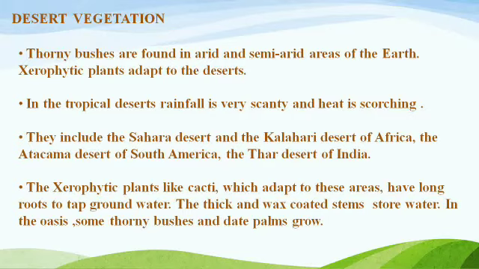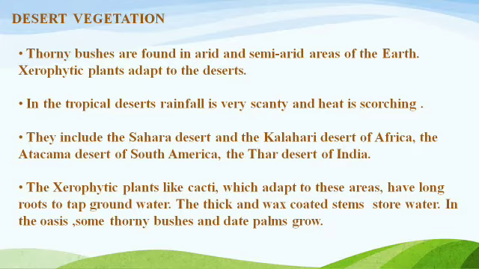Now let's come to another topic, that is desert vegetation. By the desert you are correct to visualize those areas where we have scanty rainfall and low vegetation. So thorny bushes are found in arid and semi-arid areas of the earth. Xerophytic plants adapt to the deserts. In the tropical deserts, rainfall is very scanty, as you all know, and the heat is scorching. They include the Sahara Desert and the Kalahari Desert of Africa, the Atacama Desert of South America, and the Thar Desert of India.